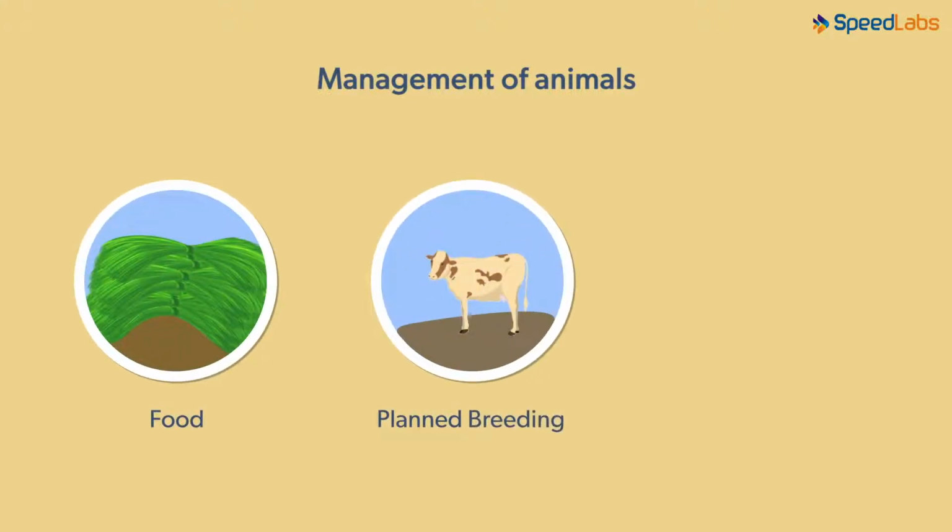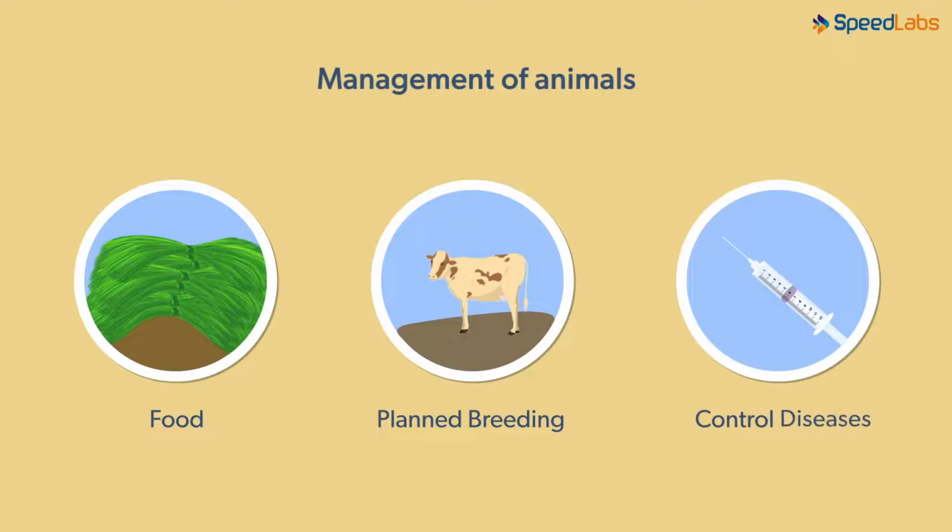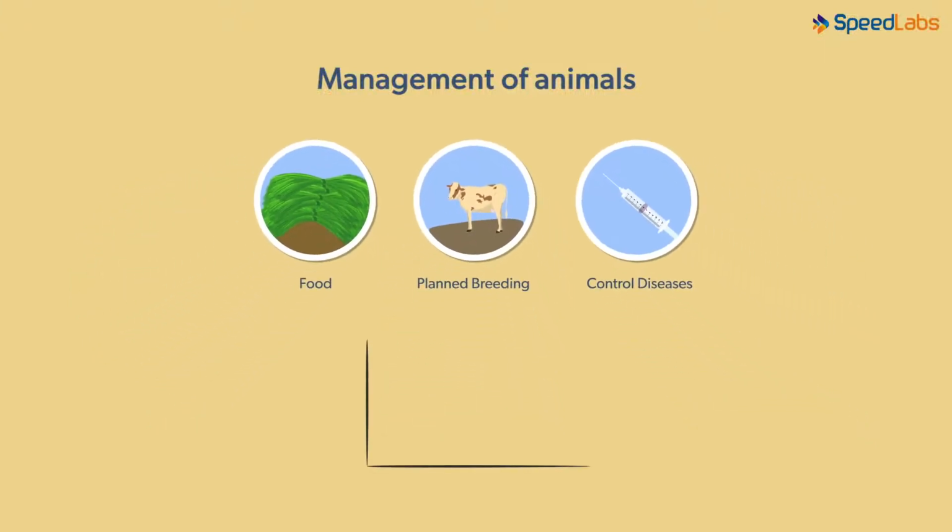What all does the management of animals then involve? It involves work in three distinct areas. Animals need to be fed, breeding of animals is planned, and diseases that attack animals must be controlled. That seems like a lot of work. Why do we need animal husbandry? As we know, the population of humans is on the rise. It is necessary to provide food for their needs. Animal husbandry takes care of the growing needs of the population to a large extent.